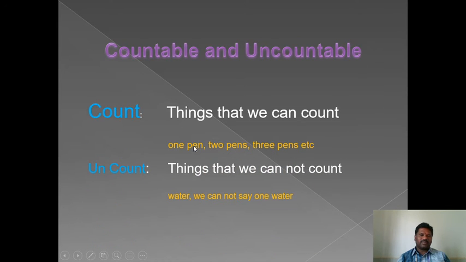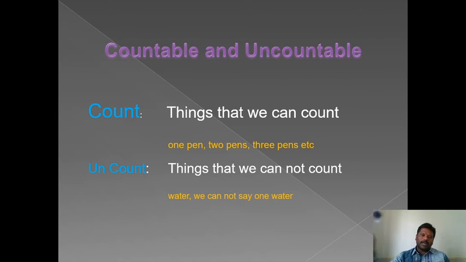Countable and uncountable nouns. Again, nouns are of two kinds, countable and uncountable. This is very important in articles. What is countable? Nouns that we can count are known as countable nouns. Can we say one mobile phone, two mobile phones, three mobile phones? Can we count this? One pencil, two pencils, three pencils, four pencils, five pencils.